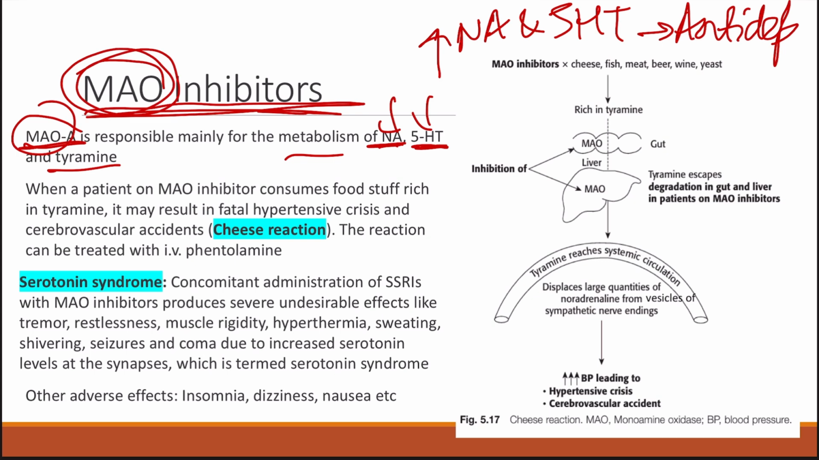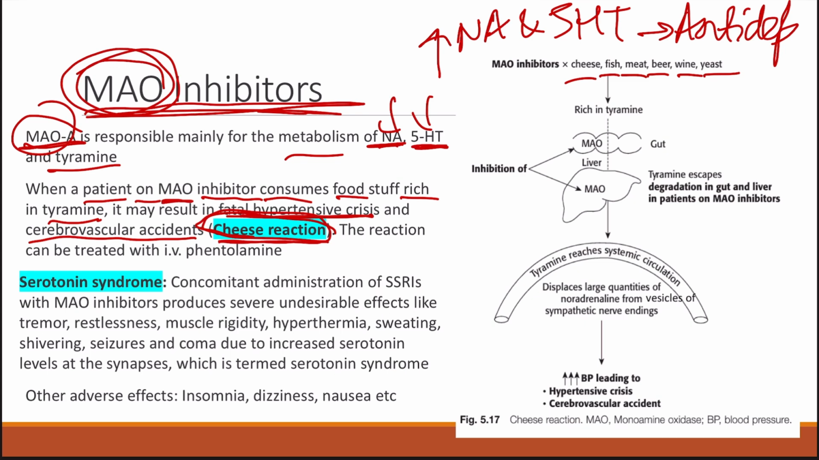So with the use of monoamine oxidase inhibitors, we need to know about a particular reaction that is called the cheese reaction. So what is the cheese reaction? That is when a patient is on a monoamine oxidase inhibitor, and the patient consumes food which is rich in tyramine, that is cheese, fish, meat, beer, wine, yeast. All these are rich in tyramine. Then it will lead to a fatal hypertensive crisis in the individual and cerebrovascular accidents, which is nothing but the cheese reaction. So what occurs is that the monoamine oxidase inhibitor inhibits the monoamine oxidase, which is responsible for metabolizing